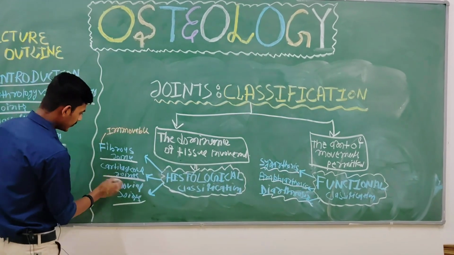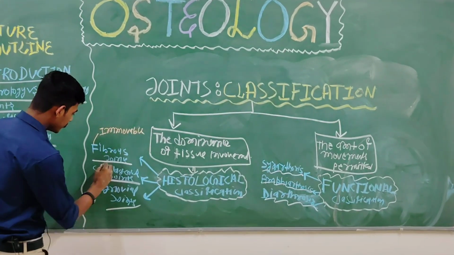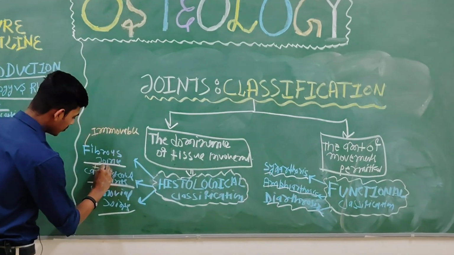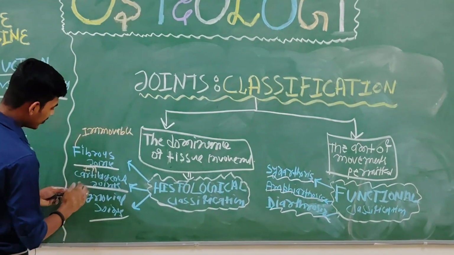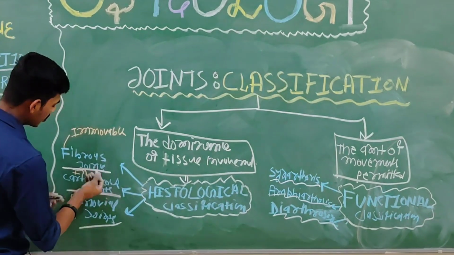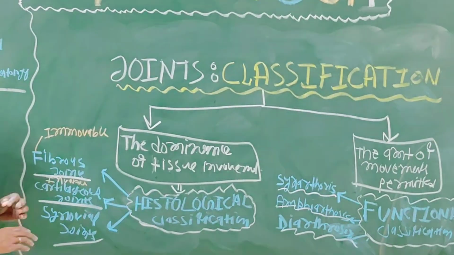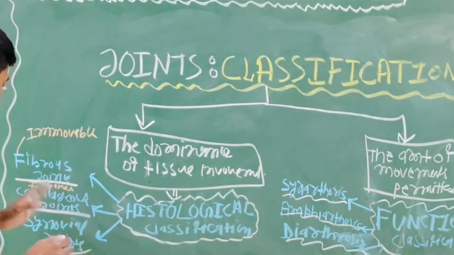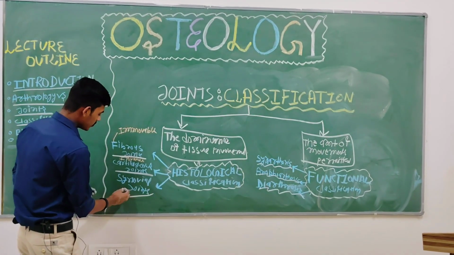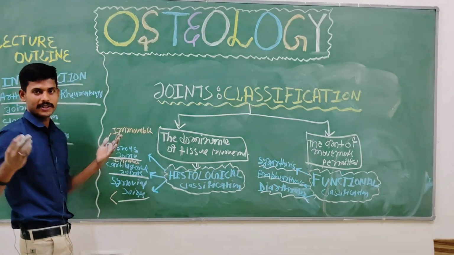Write it in a better way in your note: relatively movable, but generally considered as immovable. They permit not a wide range of movement but a bit of movement, whereas the synovial joints are freely movable.